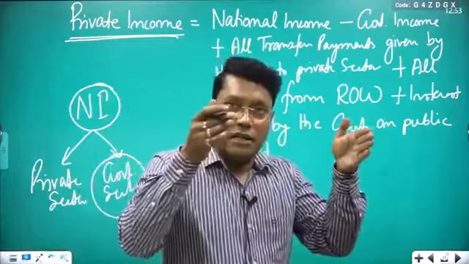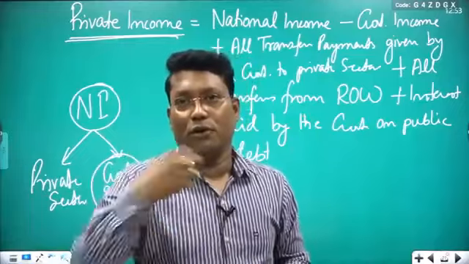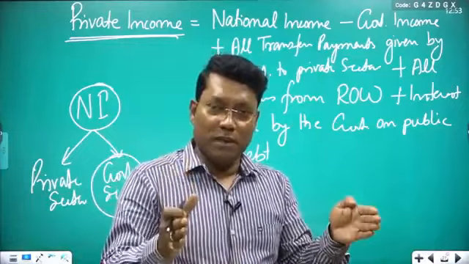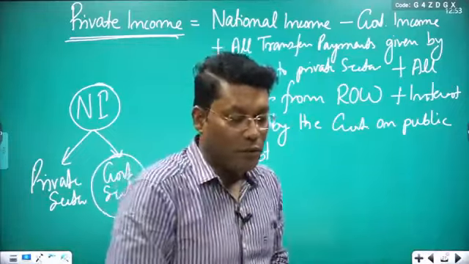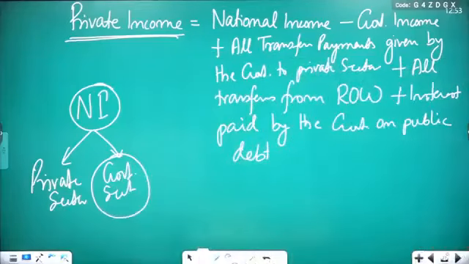Public debt means the total liability, the total borrowed amount of the government. How much the government borrowed from the economy is the total public debt, and on that the government pays you some interest. So it goes to the private sector. So that much, those things you have to add. Clear? So is the private income concept clear to all? Just check. Please note it down.